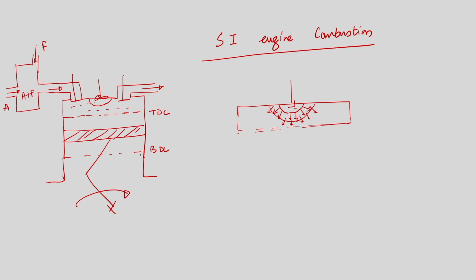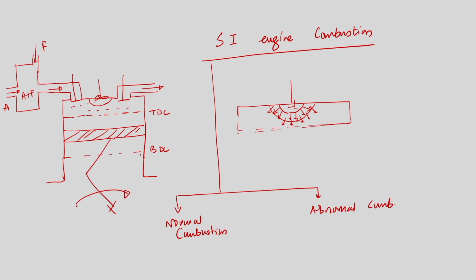Now, we will see that SI engine combustion can be classified into two different classes. One is known as normal combustion, another is known as abnormal combustion. This abnormal combustion can be further classified into two subcategories. One is known as pre-ignition, and the second one is detonation or knocking.